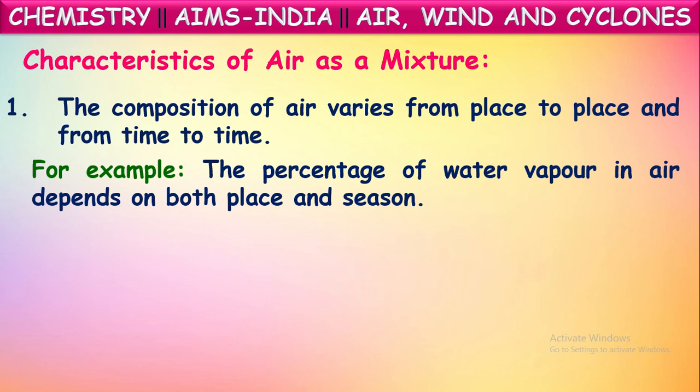In the summer season, the water vapor or humidity in the atmospheric air will be very high compared to the winter season or the rainy season, because in summer more water is converted into water vapor because of the hot sun. So the humidity will be high in the summer season. In this way, the composition of the gases in the air may vary from place to place and from time to time.